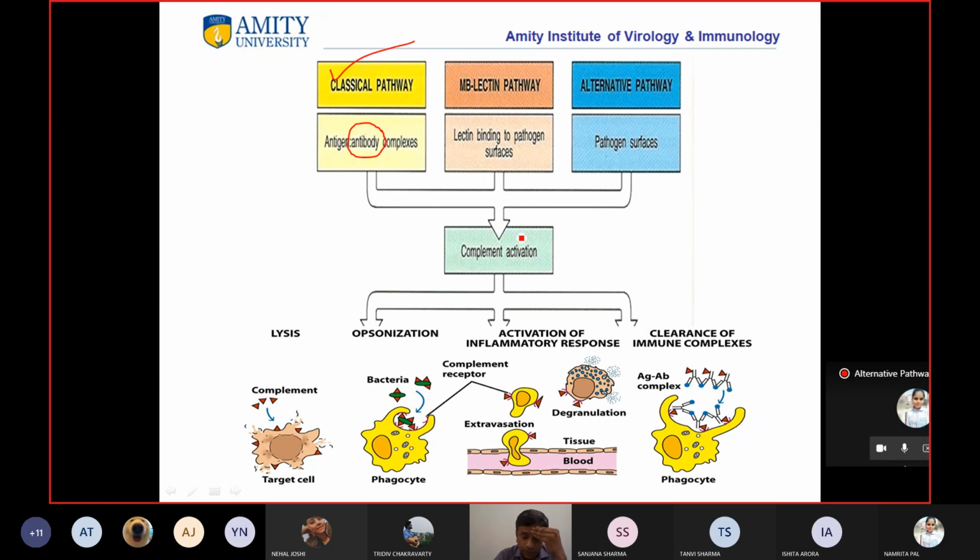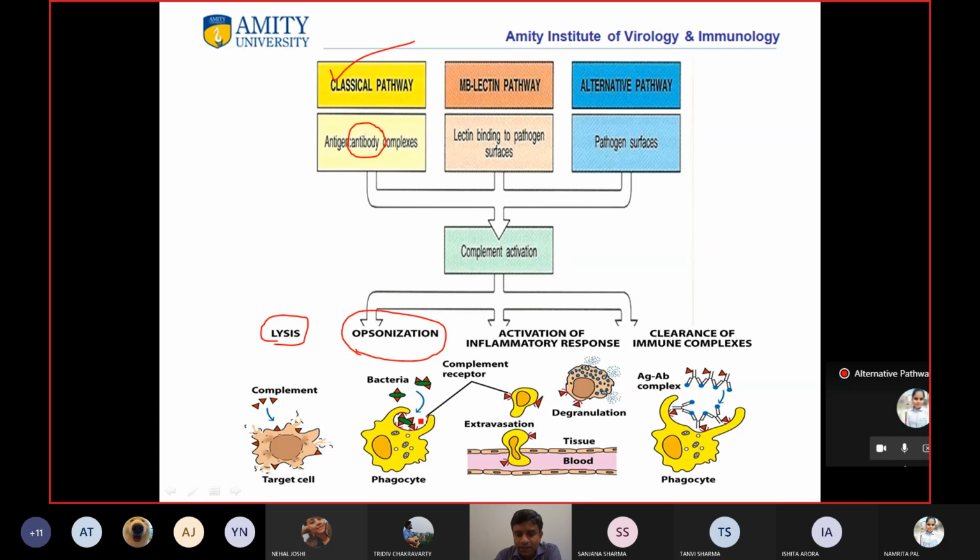Here I am showing that complement activation can lead to a lot of different benefits. We have already seen this. Lysis is the most important, killing off the bacteria. Opsonization: C3b, the smaller component, diffuses away and binds to bacteria and helps in opsonization.